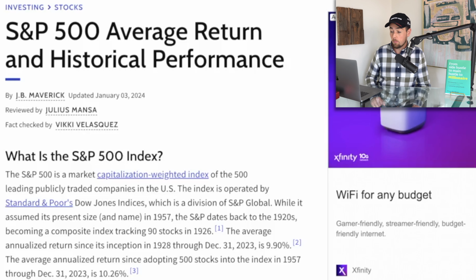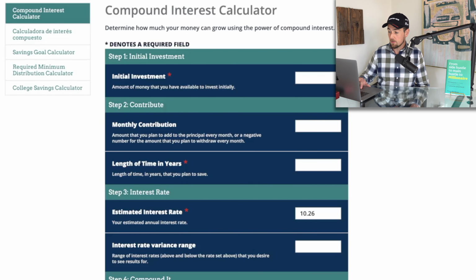And according to Investopedia, the average annualized return since adopting 500 stocks into the index in 1957 through the end of December 2023 comes in at 10.26%. So we're going to go ahead and use that figure for our calculation. Let's say you had an initial investment of $0 because you're just starting from scratch, but you want to invest $100 per month into the S&P 500, and let's say that you did that for 10 years of your life. What would that look like?